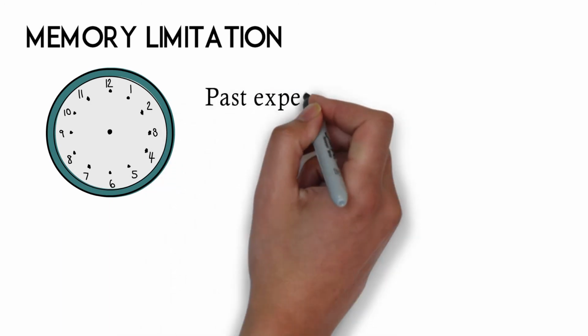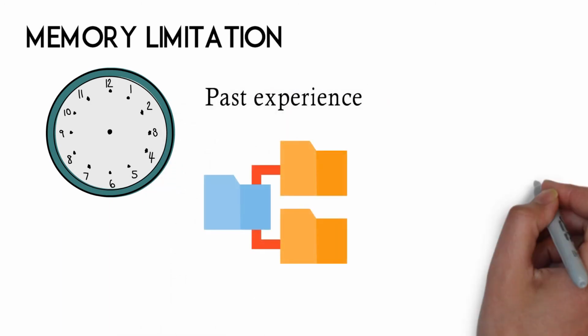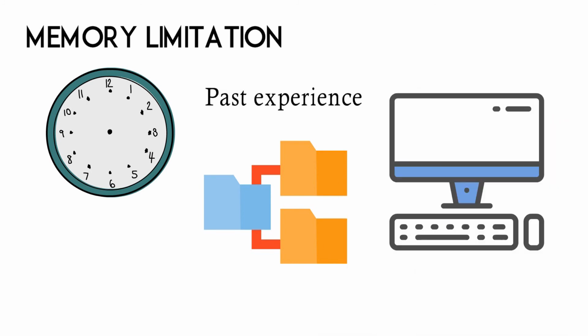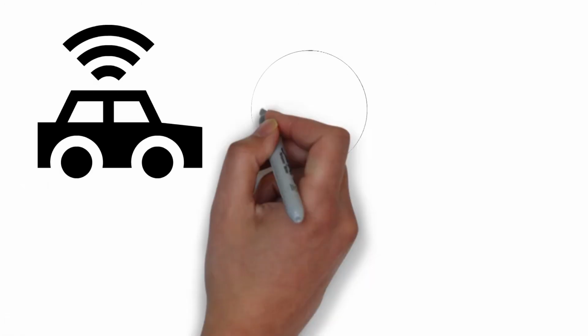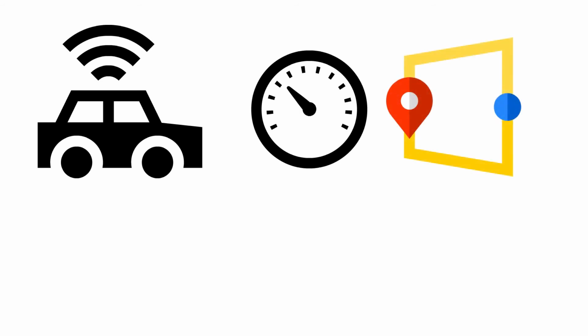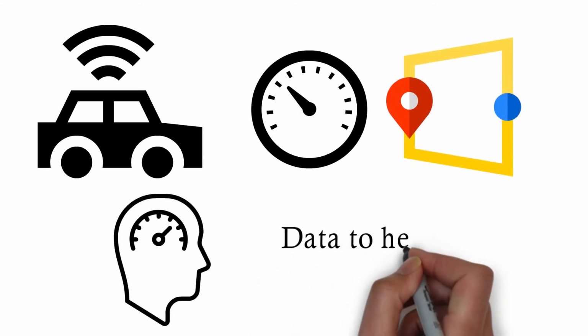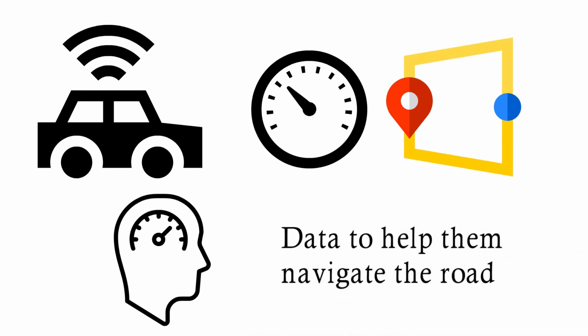Limited memory. For a limited length of time, limited memory machines can store past experiences or some data. These machines can only use stored data for a short amount of time. One of the best instances of limited memory systems is self-driving automobiles. These vehicles can retain the most recent speed of adjacent vehicles, their distance from other vehicles, the speed limit, and other data to help them navigate the road.